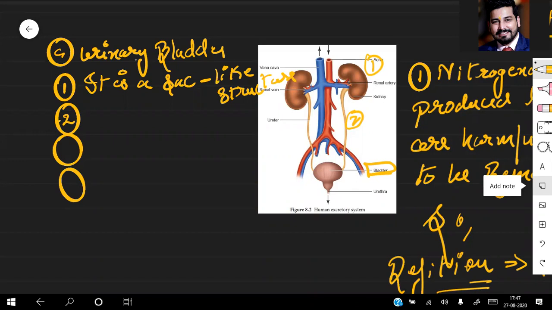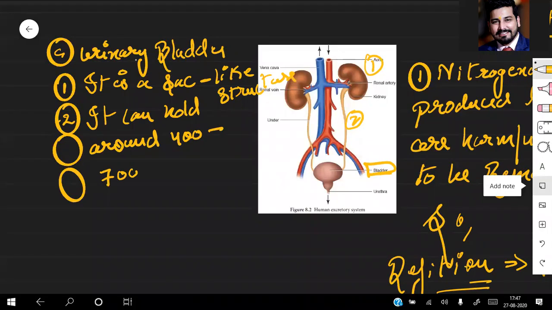How much urine can it hold? It can hold around 400 to 700 milliliters of urine. So this is very important. How much urine can it hold? It can hold this amount of urine. And always remember